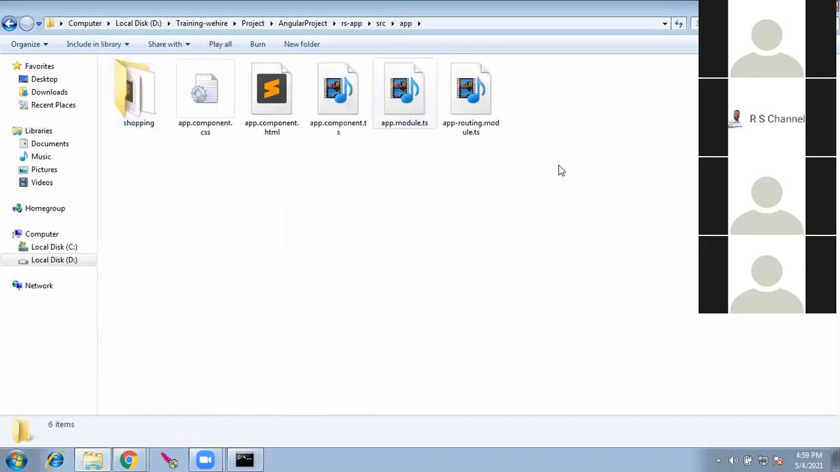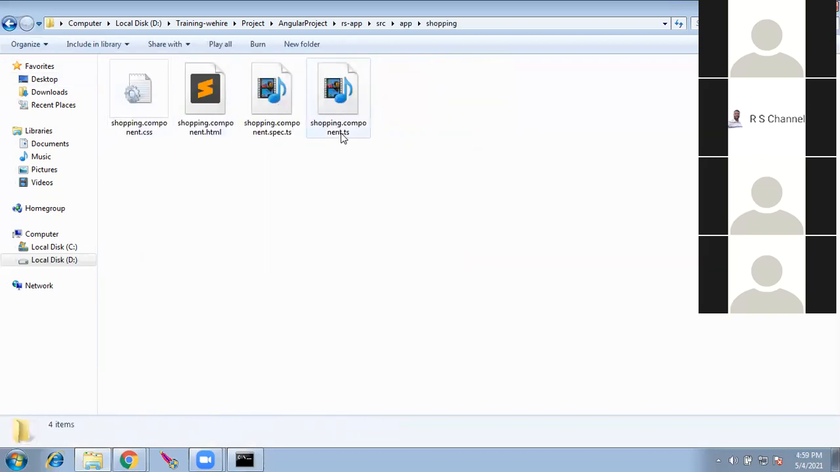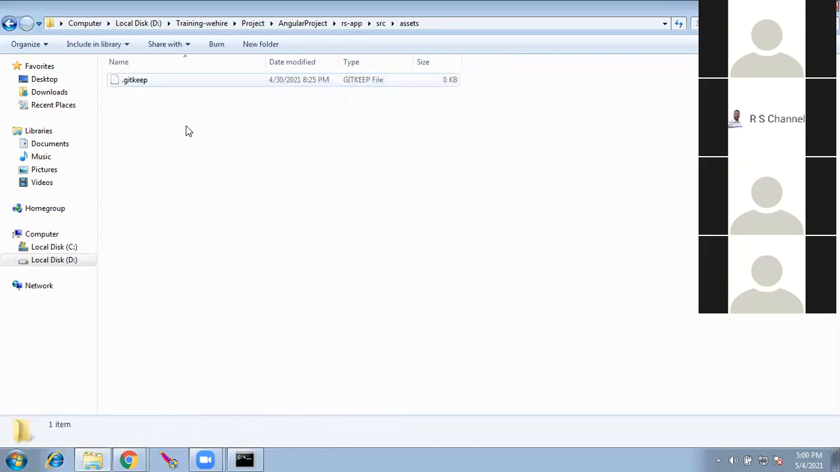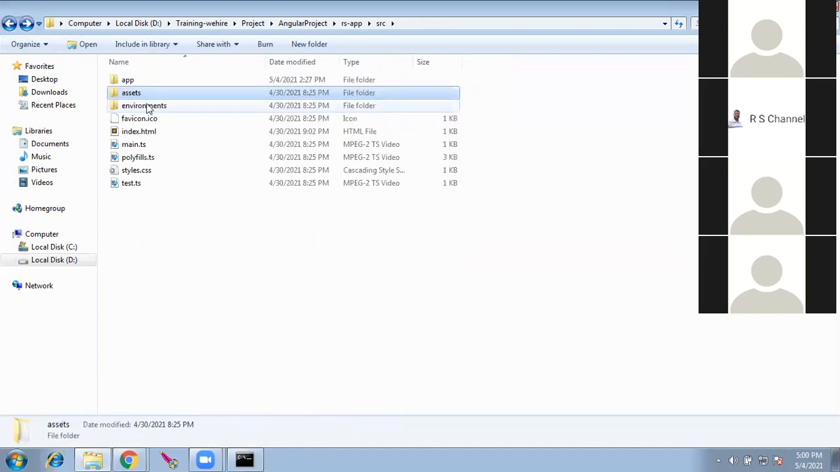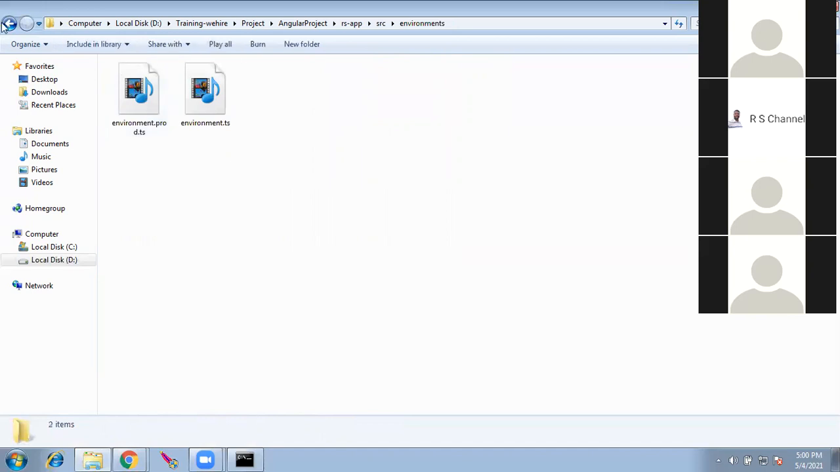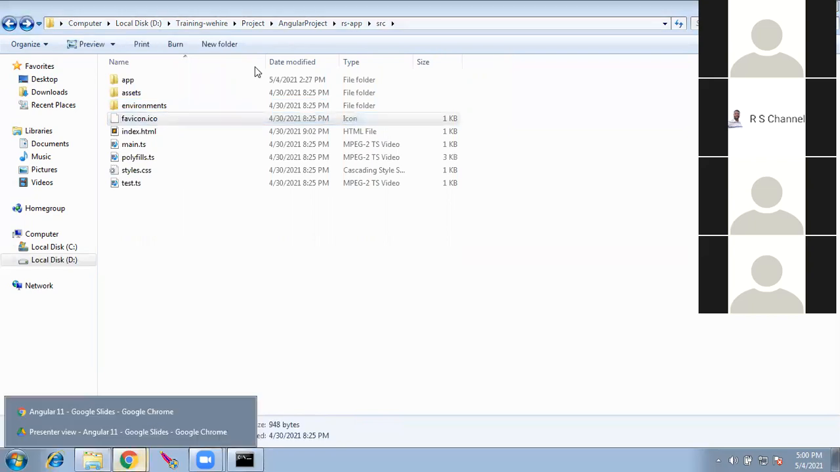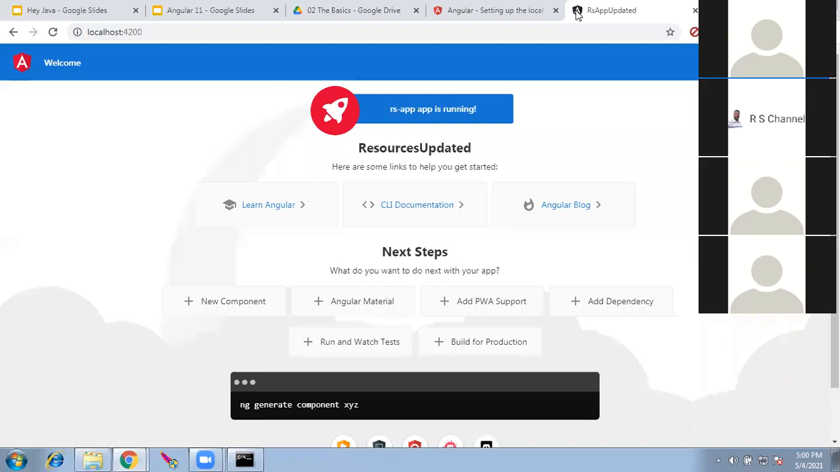Inside the app folder, it has created a few files like TS files. We have an HTML file. We have a CSS file. For now, just see the extensions: .ts, .spec.ts, .html, .css. Then we have the assets, where the images go. We have the environments. It is similar to the property files in Java. And we have the favicon that is going to be displayed here. You see here the black color A logo, the Angular logo. That is the favicon.